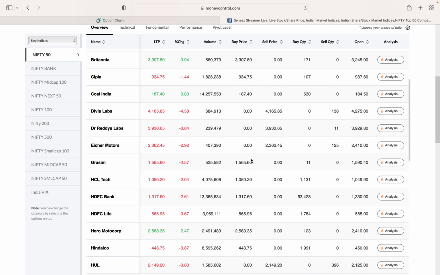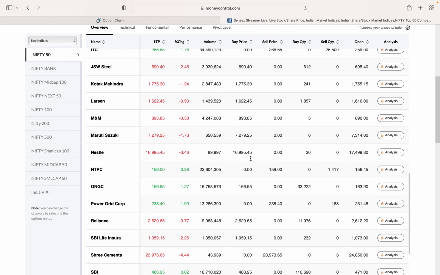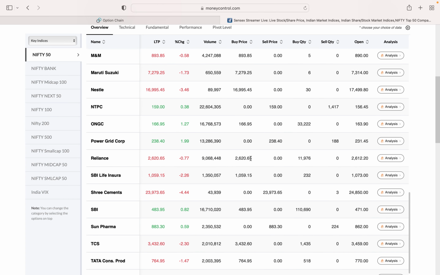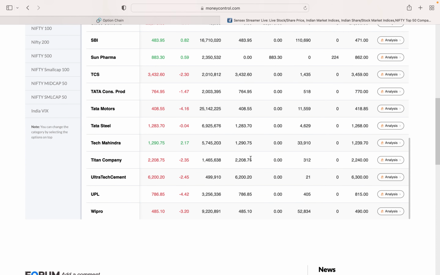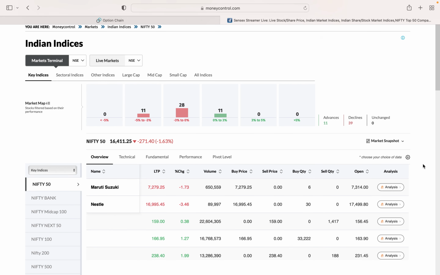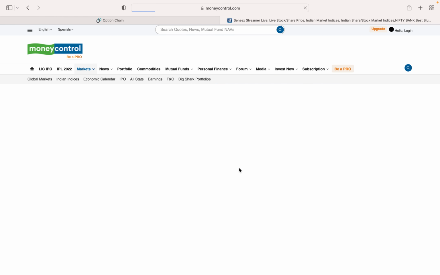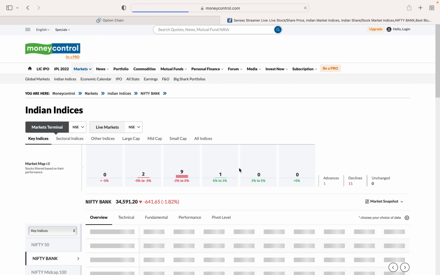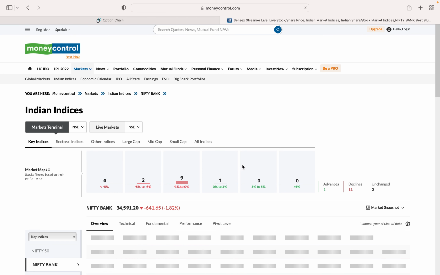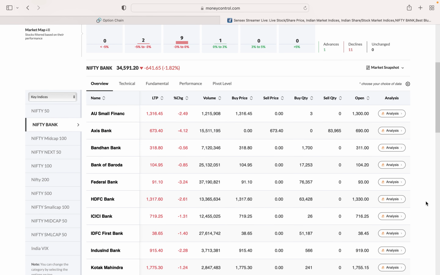In the Nifty 50 stocks, these are the perfect setup and big ticket items, where these 50 stocks will control the Nifty index. Once you understand these stocks, you have to keep all of them in your watch list. Secondly, coming to Nifty Bank, most people don't know which stocks come under Bank Nifty. So you have to check all these stocks and put them in your watch list.